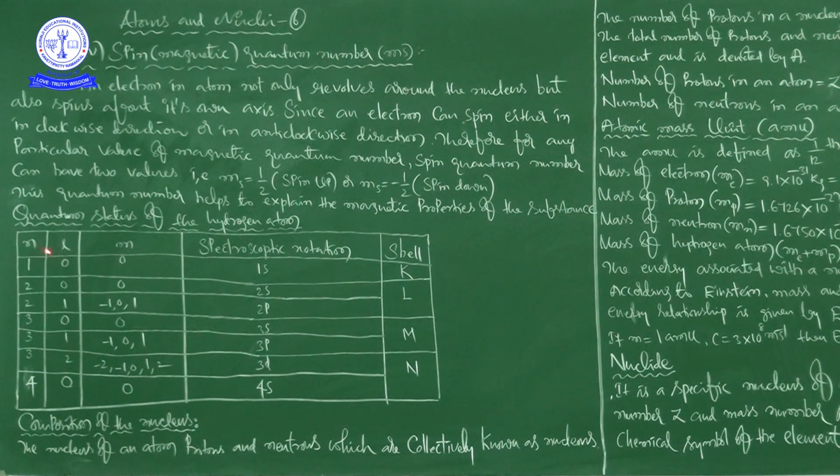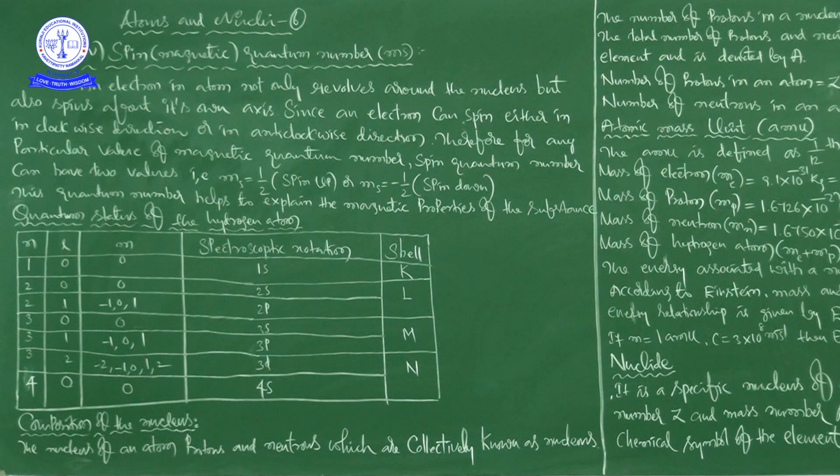Quantum states of the hydrogen atom. This is the table with the n number, the L value, the small m value, and then the spectroscopic notation, and at the last, the shell.